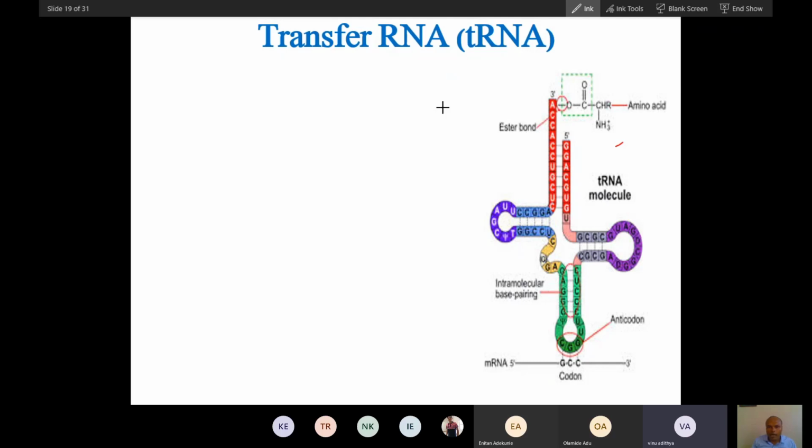So transfer RNA has, you can see, this clover leaf, a leaf type of structure, trifoliate structure. When scientists discovered this, they found this trifoliate structure.